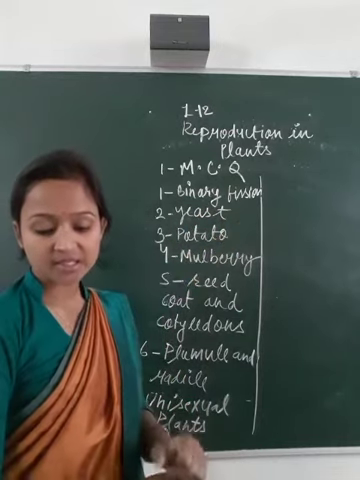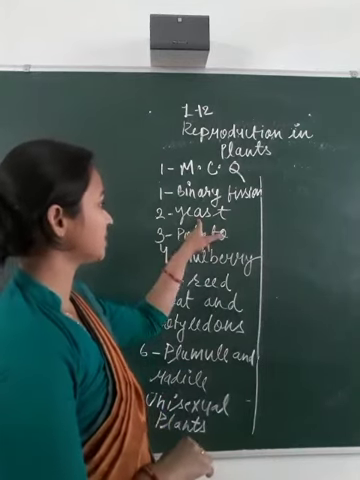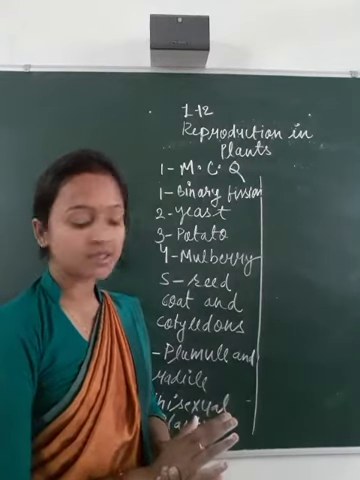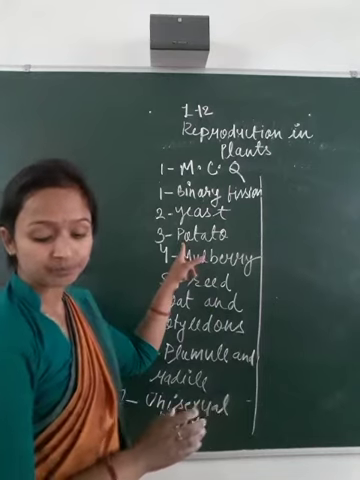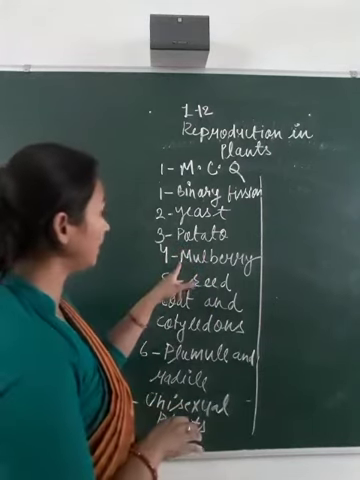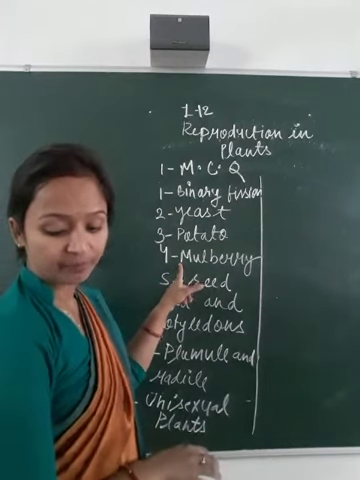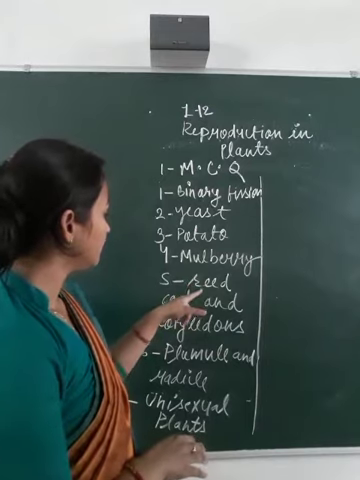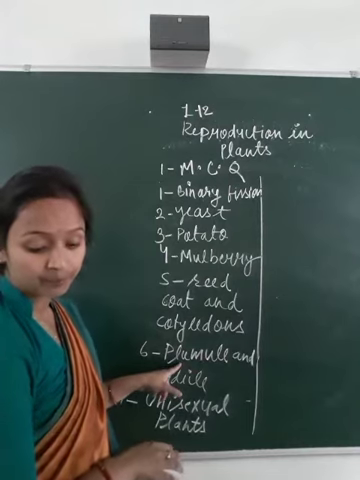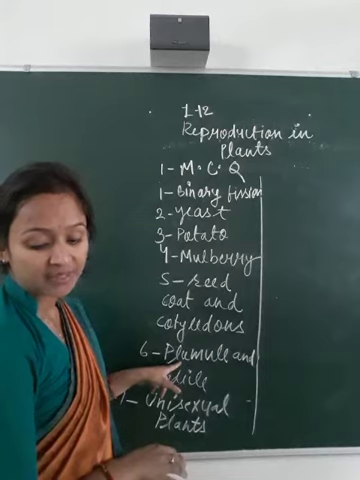Second one, budding is commonly seen in yeast. Third one, reproduction or propagation by stem is common in potato. Fourth one, unisexual flowers are found in mulberry. And fifth one, a seed consists of seed coat and cotyledons.